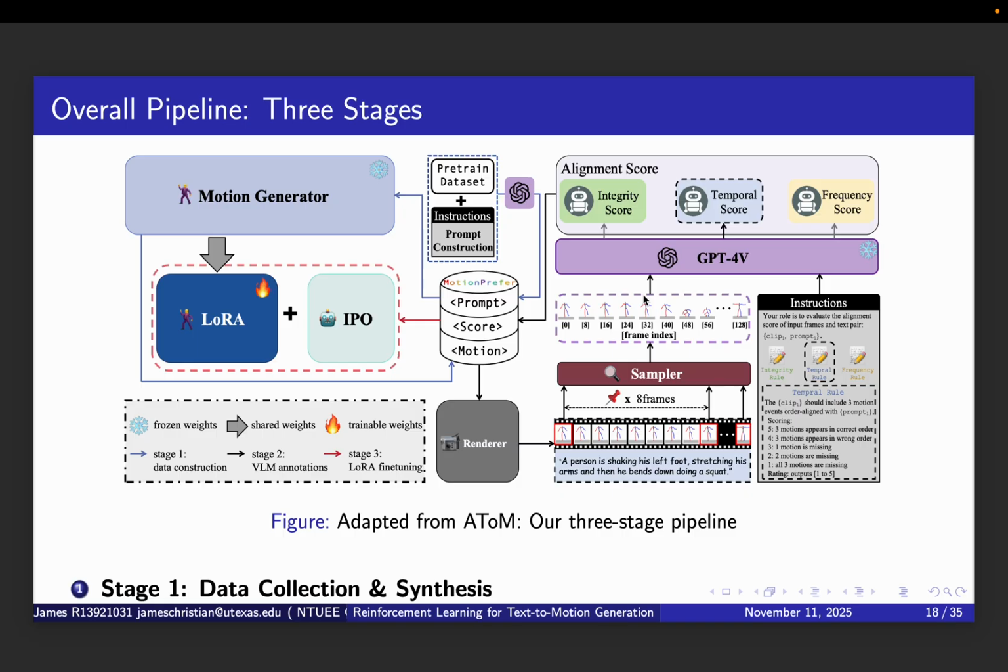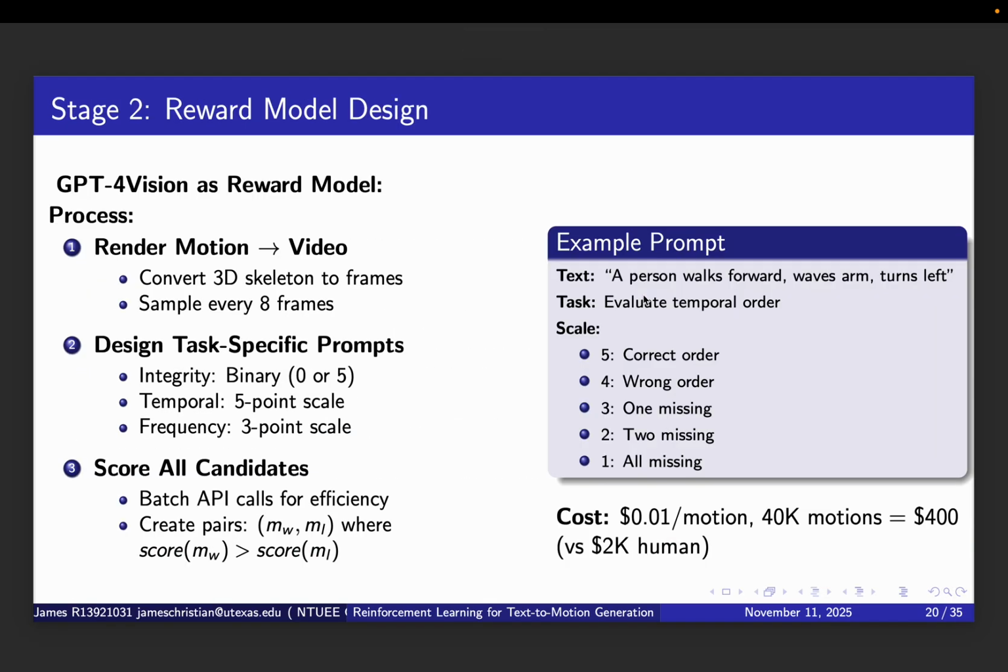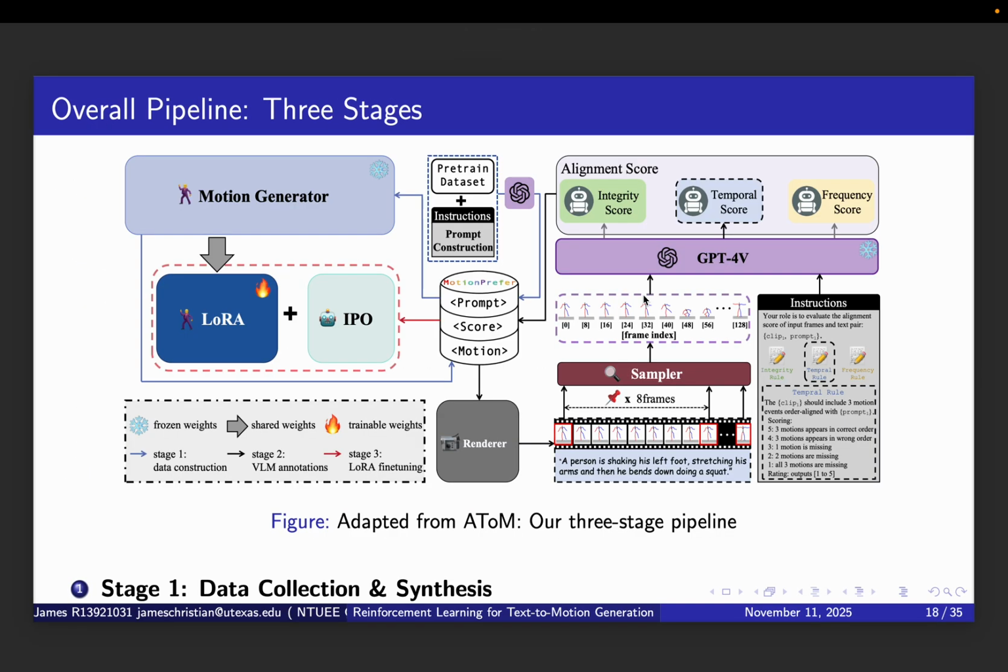Stage 2 is reward model design. We will use GPT-4 Vision to score the alignment between text and motion. The key innovation here is event-level evaluation, which separately assesses integrity, temporal order, and frequency. From these scores, we will collect preference pairs for RL training.